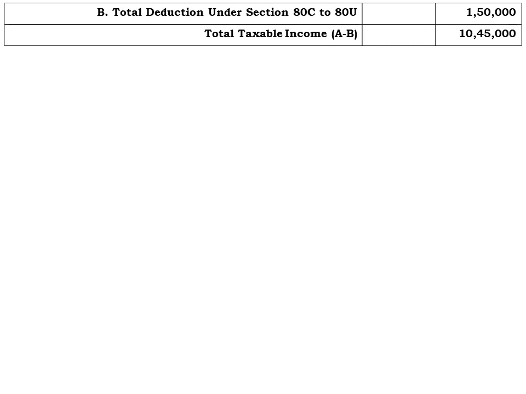Why? Because the problem is mainly concentrated towards the deduction under section 80C. Therefore the total taxable income, that is point number A minus point number B, comes to rupees 10,45,000. So let us know the process of calculating the total tax liability.